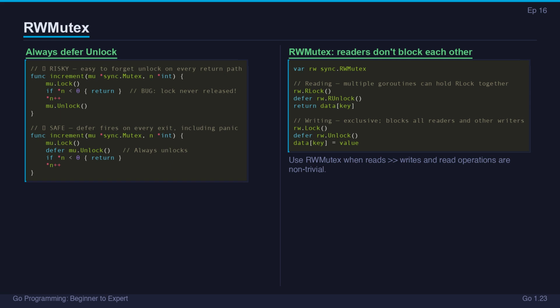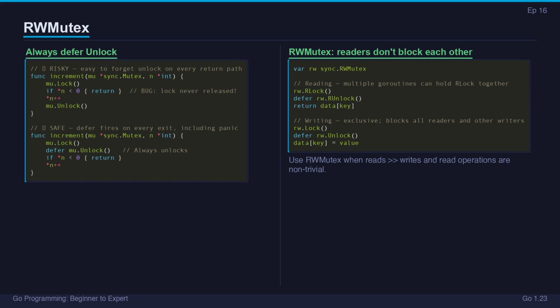The safe cache struct is the canonical example. The struct embeds an RWMutex alongside the map. The Get method calls RLock. Many goroutines can read concurrently. The Set method calls Lock, exclusive. This pattern makes any map thread safe with minimal code.